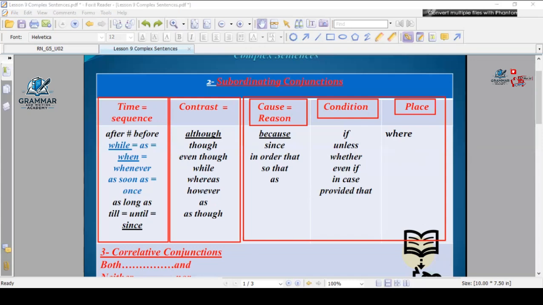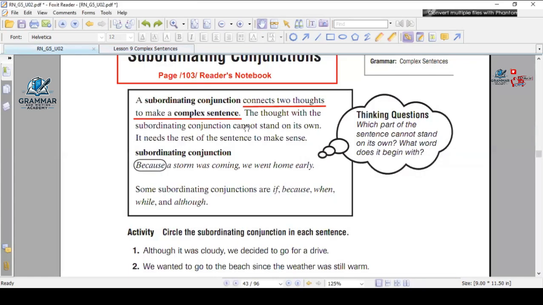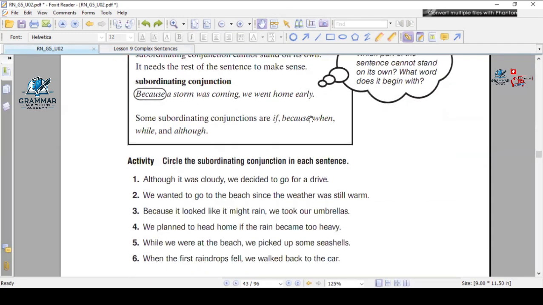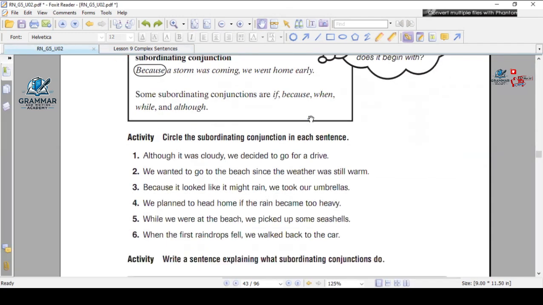So here you have most of the subordinating conjunctions and you have to memorize all of them by heart. I move right now to page 103. You have an exercise down. Activity: circle the subordinating conjunction in each sentence. So you have right now 6 sentences down. In each sentence, you have a subordinating conjunction. Once you find it, you have to circle it, okay? It's only 30 seconds. Come on, start to think of it.